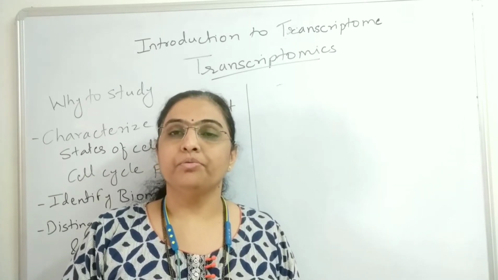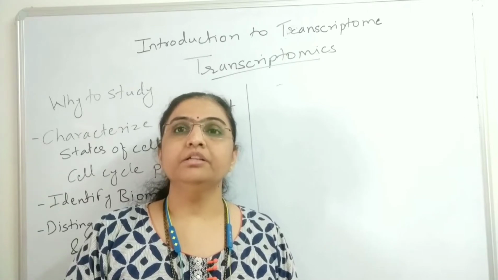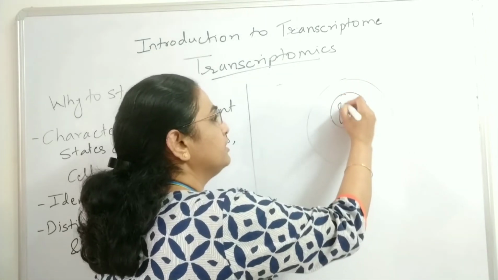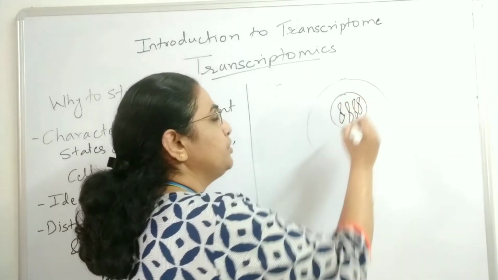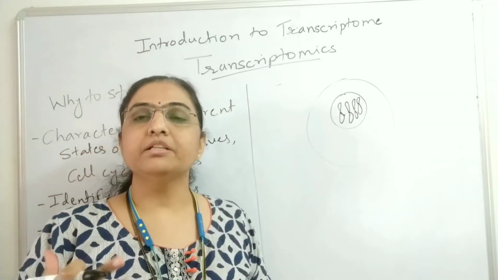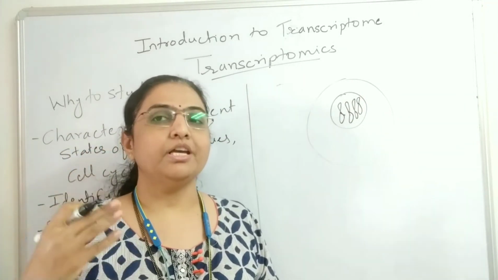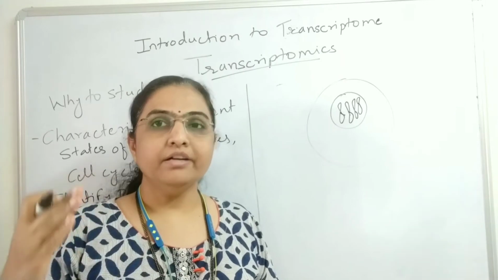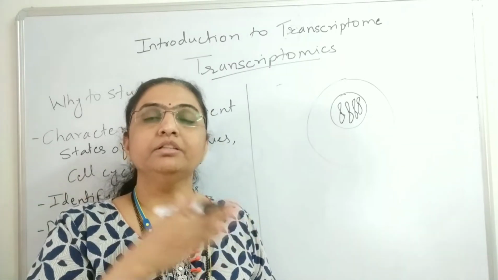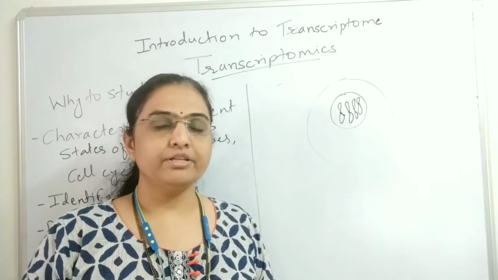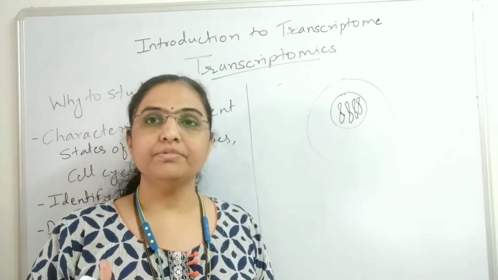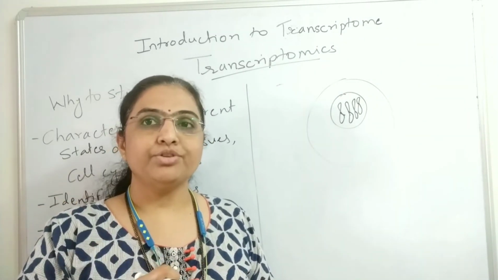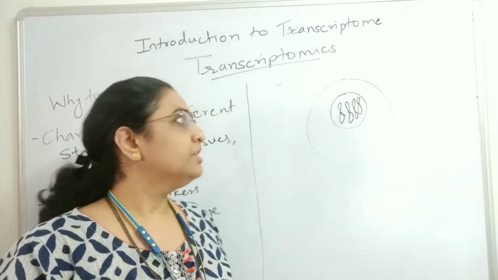The transcriptome is the full complement of mRNA produced by the genome. What does that mean? The genome is present in the nucleus, and over this genome there are genes, and those genes are now getting expressed. Expression of the genes means transcription and translation. That is, from the gene, the mRNA is going to be synthesized, that is, a transcript is going to be formed, and from that transcript, that mRNA, the translation is going to take place. So gene expression is the transcription and the translation processes.